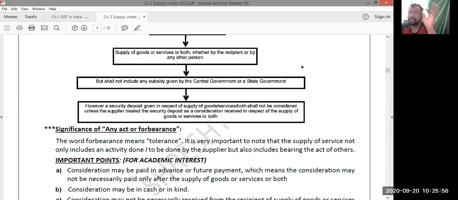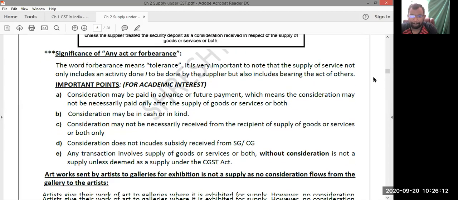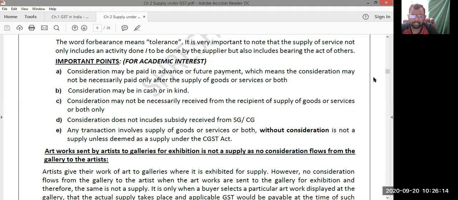But if you are receiving subsidy from any other entities other than central government and state government, then it is always forming part of consideration. Okay, now next. Consideration can also be in cash, can also be in kind.